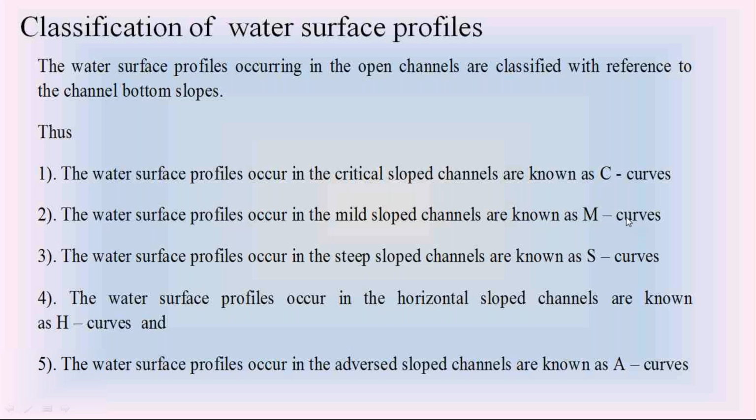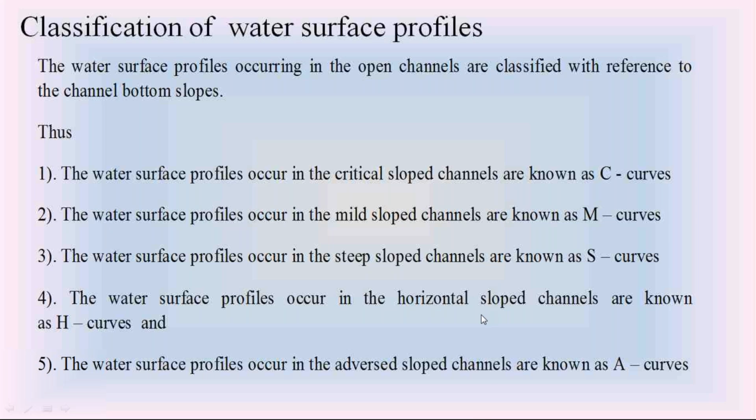If the channel bottom slope is steep slope, the water surface profile in that steep slope channel is called S curve. If the channel bottom slope is critical slope, the water surface profile in that critical slope channel is called C curve. The water surface profile in the horizontal slope channel is called H curve, and the water surface profile in the adverse slope channel is called A curve.